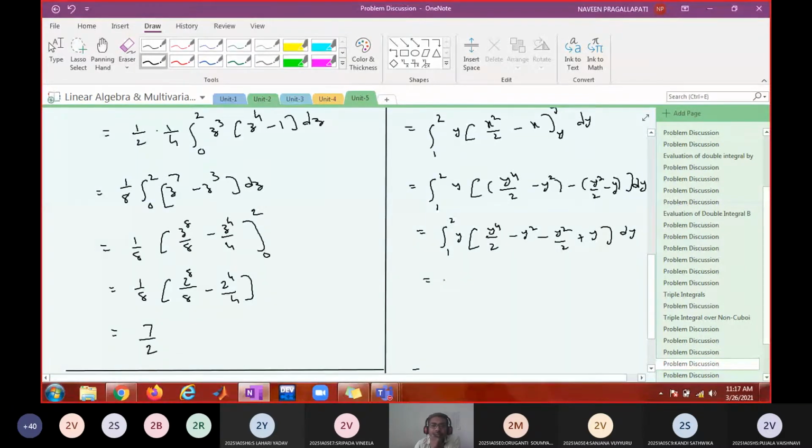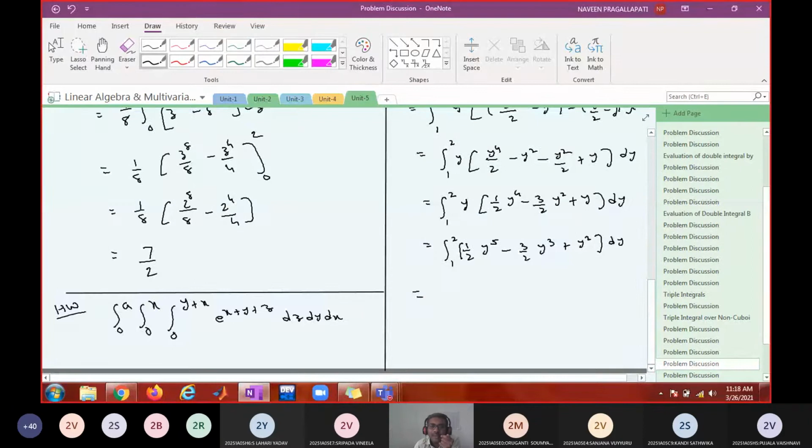So this is 1 to 2, y into 1 by 2 y power 4 minus 3 by 2 y square plus y, dy. So this is 1 to 2, 1 by 2 y power 5 minus 3 by 2 y cube plus y square, dy. Is it right now?